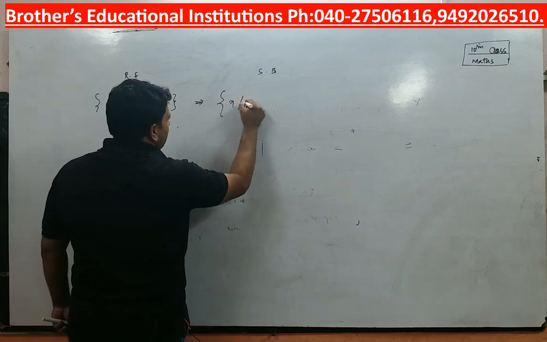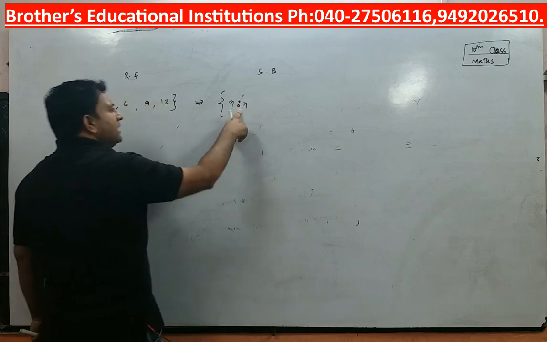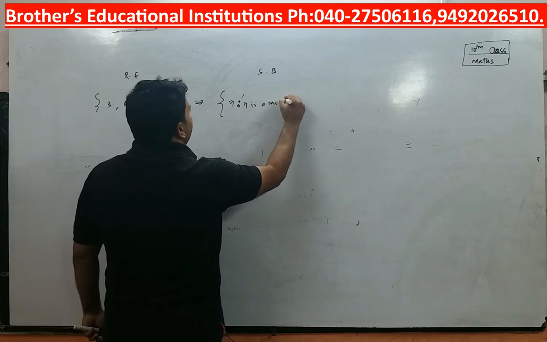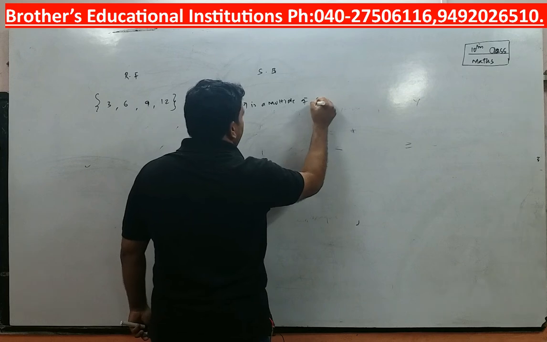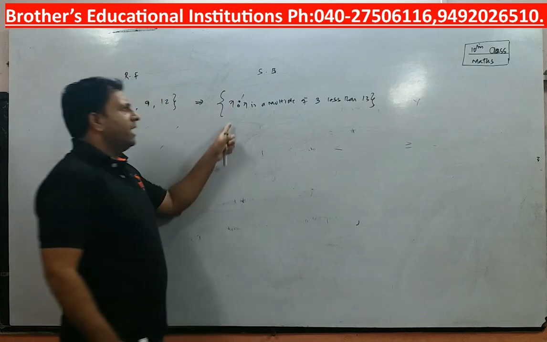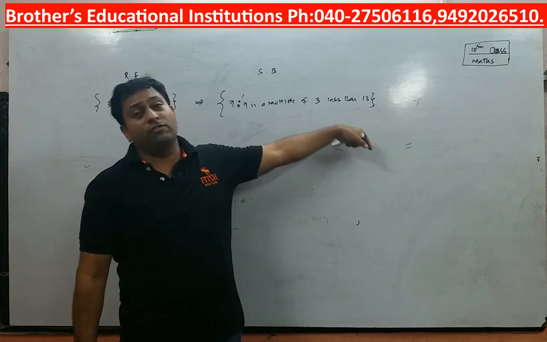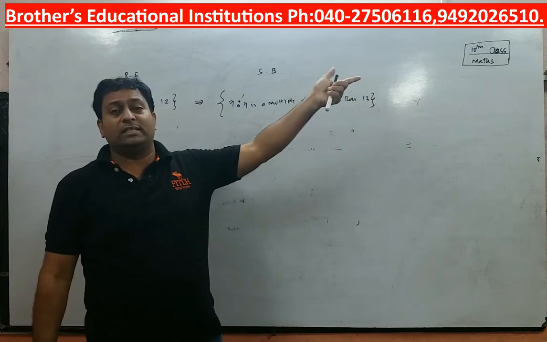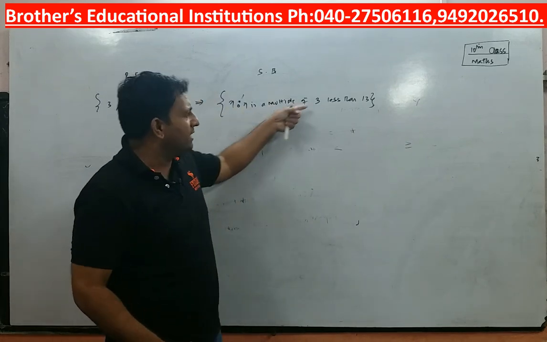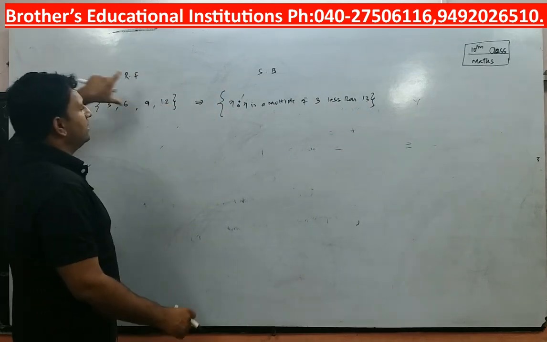Now what will be the set builder form of that? I will say x is such that x. See, instead of this symbol, you can also use colon. This is called a colon. x is such that x. How do you read? x is such that x is a multiple of 3 less than 13. So is this correct? Instead of 13 I can say less than 14. Instead of 14 I can say less than 15. But I cannot say less than 16 because less than 16 means 15 comes in between. So I can write x is such that x is a multiple of 3 less than 13. So that becomes the set builder form, and this is nothing but the roster form.